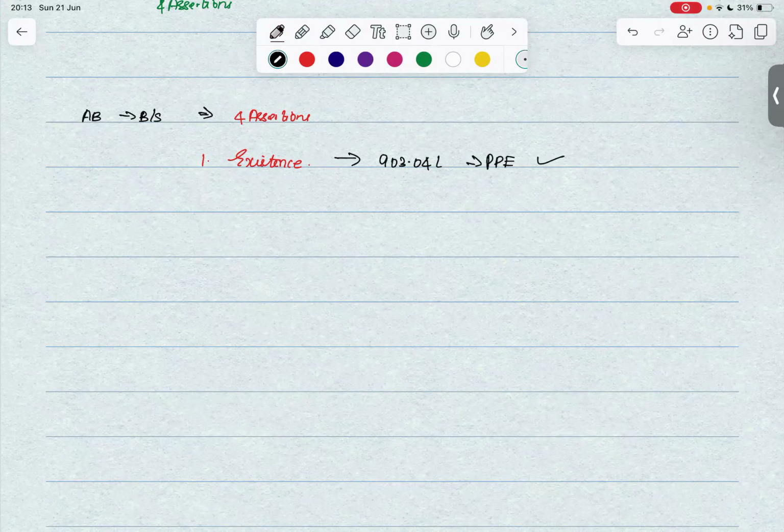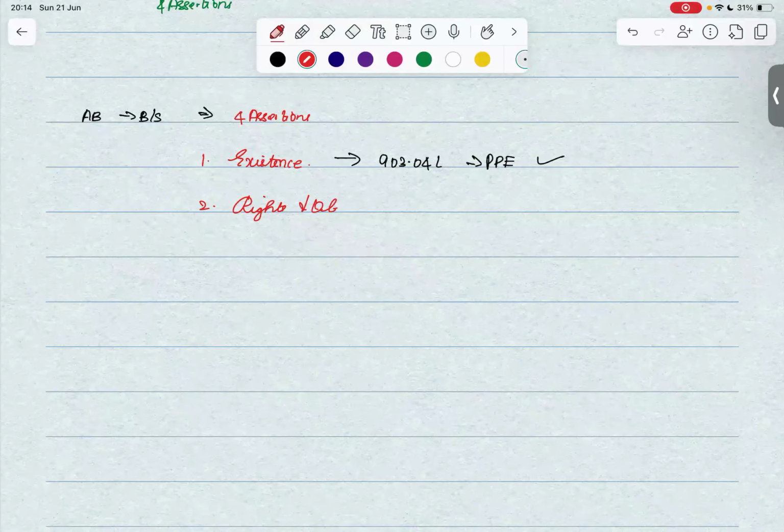It's not something bogus. Number two, rights and obligation. What does this mean? The rights of the 903.04 lakhs of PPE are with the company only. The entity, that is the company, is holding rights on it.